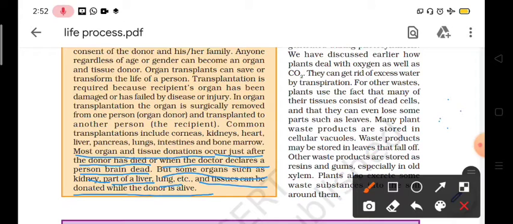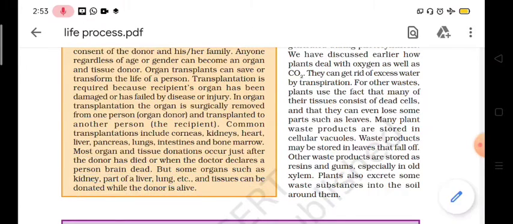So in the absence of one kidney, the person can survive, or a part of the liver can be given to a patient of liver disease because the liver has the ability to regenerate. So a small piece of liver can regenerate to form a complete structure. Same in the case of lungs. So this is all about organ donation.